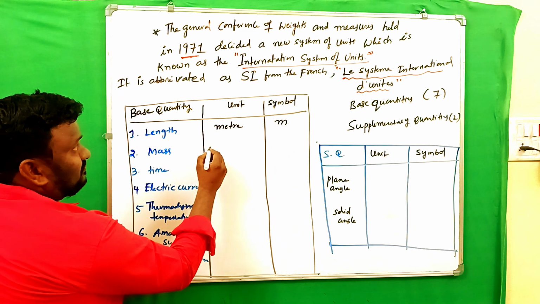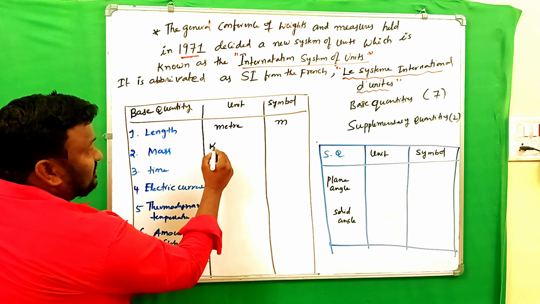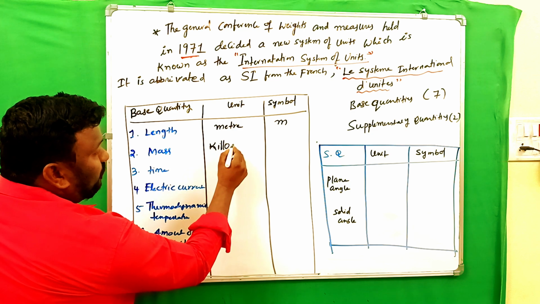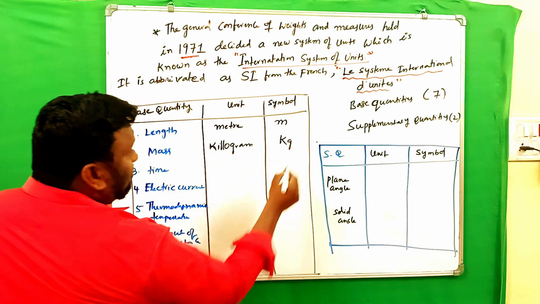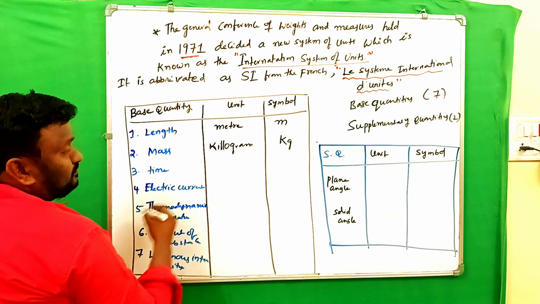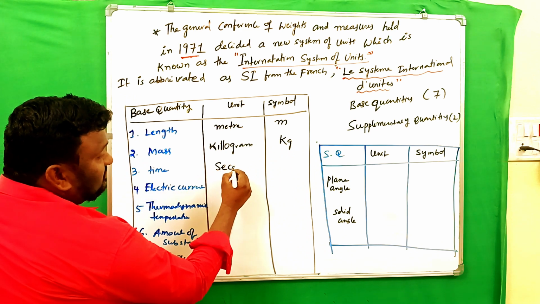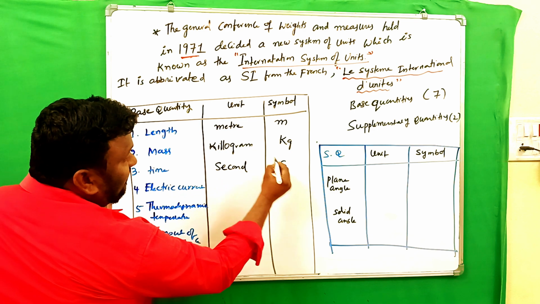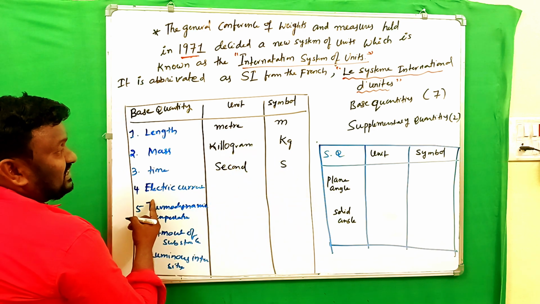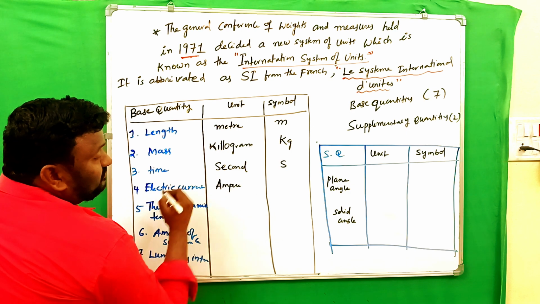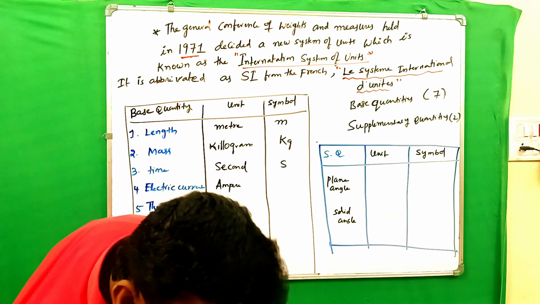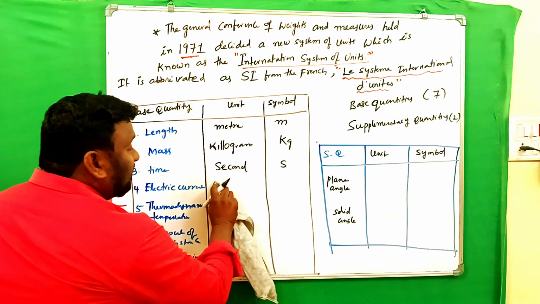Mass, unit is kilogram, symbol kg. And time, unit is second, s. Electric current, unit is ampere. You can write it in small letters, ampere.